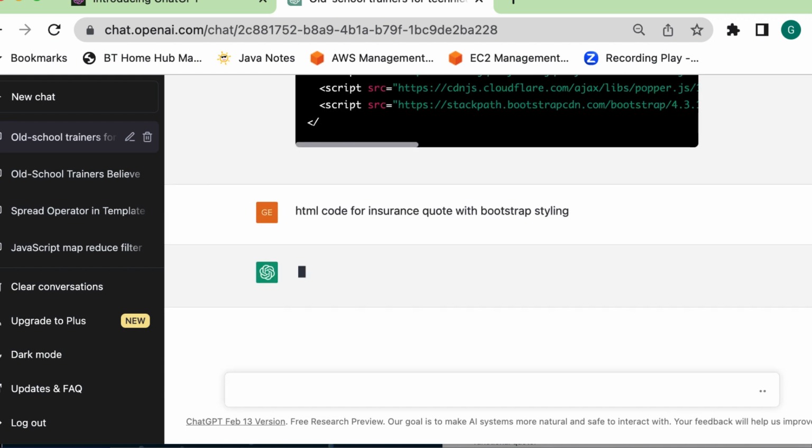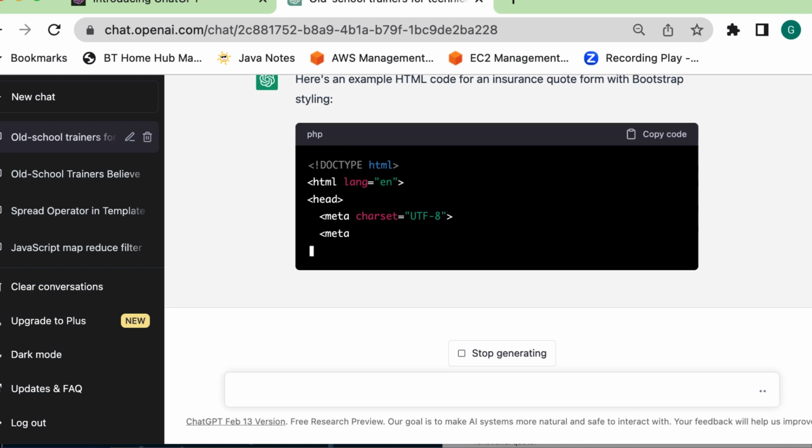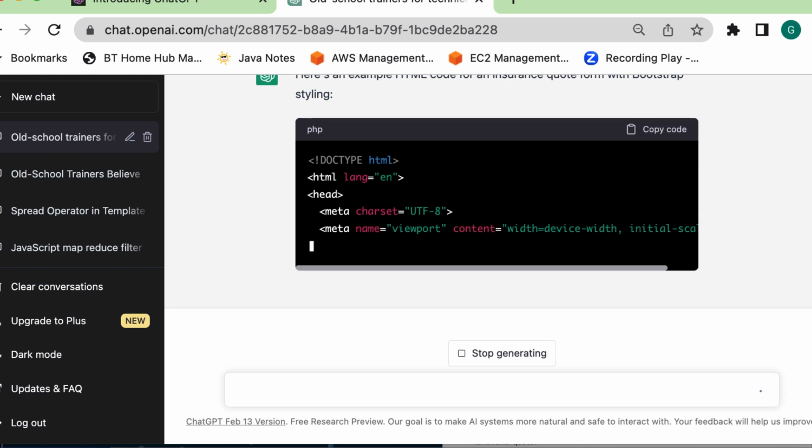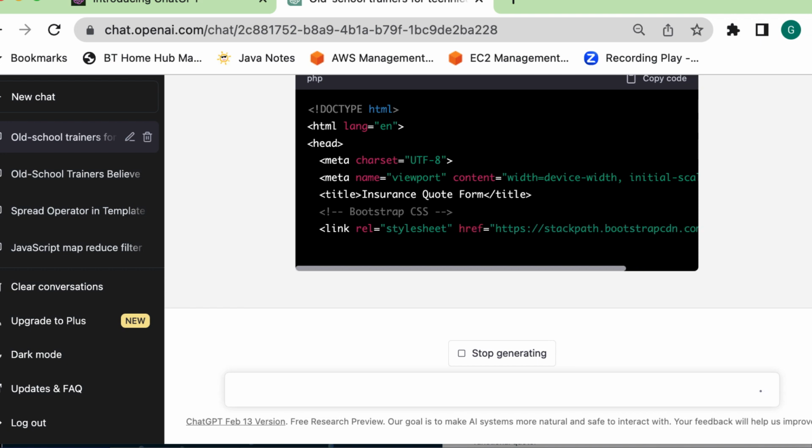And ChatGPT will go off and try to produce what we want. So that was quite quick. And eventually it will produce a HTML form, but link it to Bootstrap so that we have styling. And we can see that later on, the difference between the two forms.